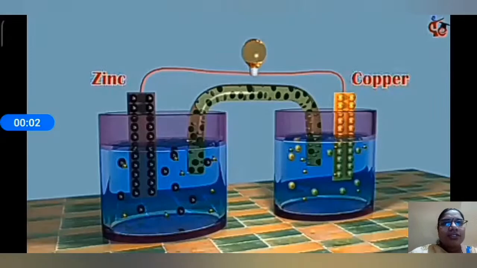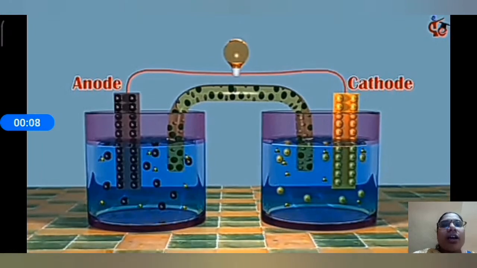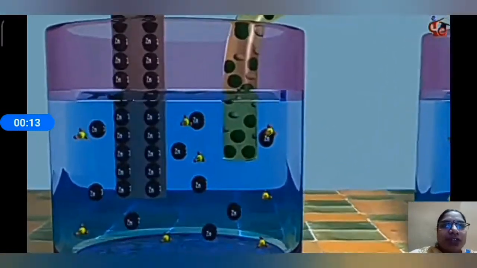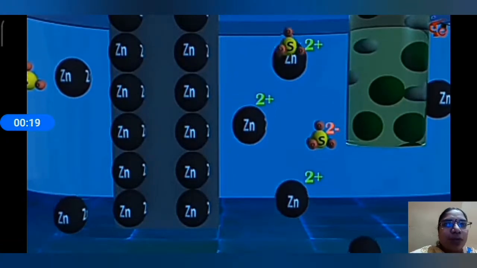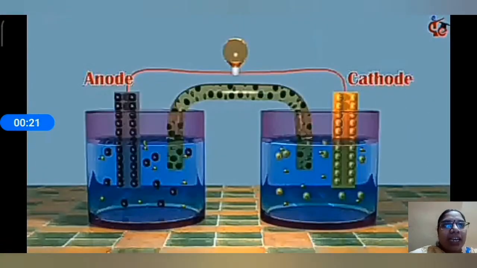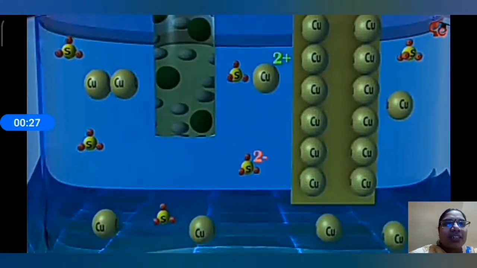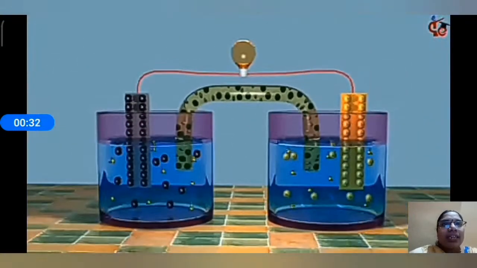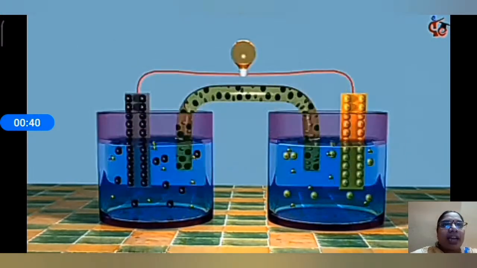Here the zinc and copper, two rods, are there. At the anode, the zinc rod is dipped into a zinc sulfate solution, where zinc is in the form of Zn+2 and SO4 minus 2. Similarly, at the cathode, the copper is dipped into a copper sulfate solution, where copper is in the form of Cu+2 and SO4 minus 2. There is a porous salt bridge containing sodium or potassium chloride, with sodium and potassium ions.